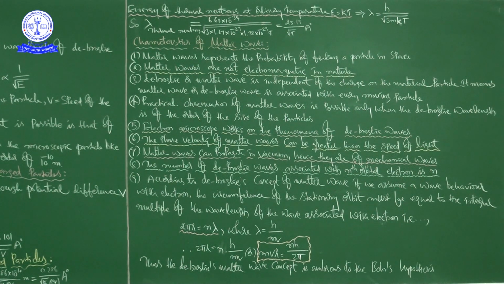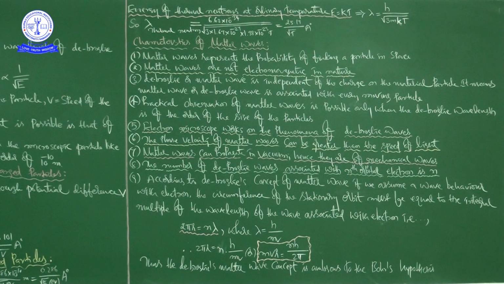neutron is equal to, write down these values, 6.62 into 10 to the power of minus 34 divided by square root of 3 into 1.67 into 10 to the power of minus 27 into 1.38 into 10 to the power of minus 23 T. So it will become like this, 25.17 divided by square root of T angstrom unit, okay?